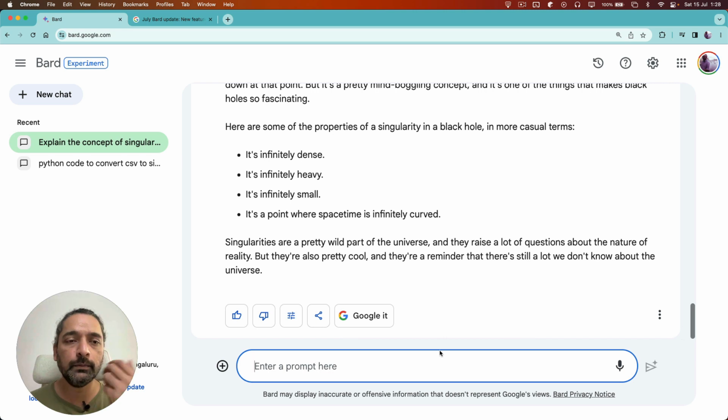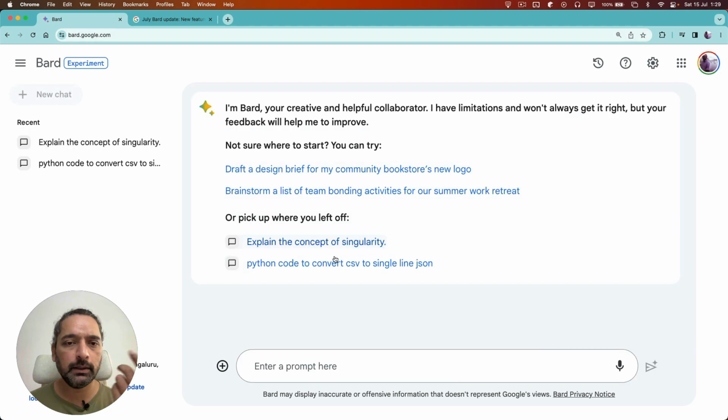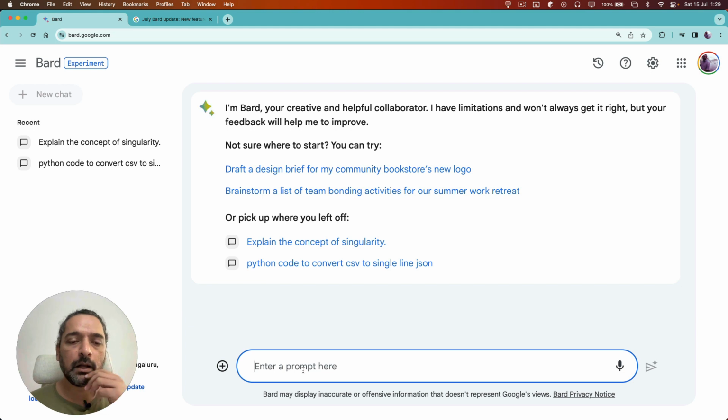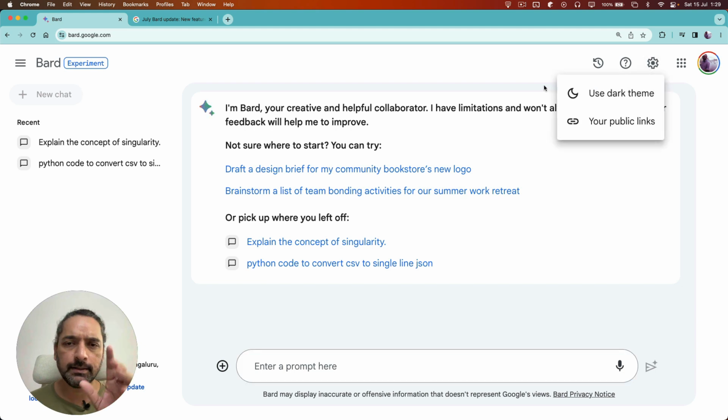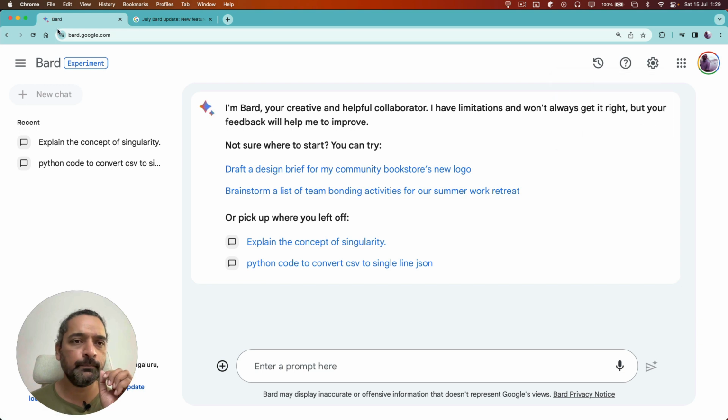which I think is very cool. And if you want to start a new chat, you just go to the new chat button, and then you've got a fresh conversation with no context that you can now build on. So that's cool. A couple of other changes we will walk you through in the settings. It's pretty much the same thing. There's something called your public links. We'll talk about that soon.